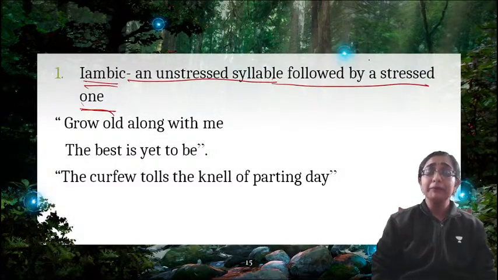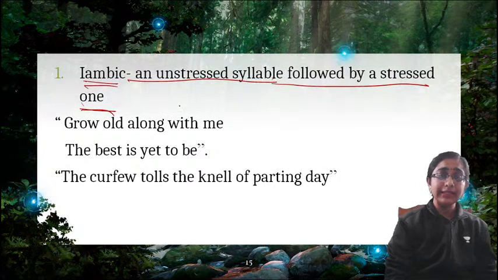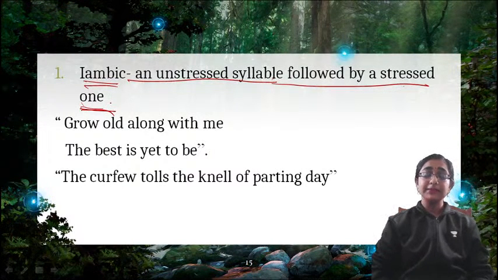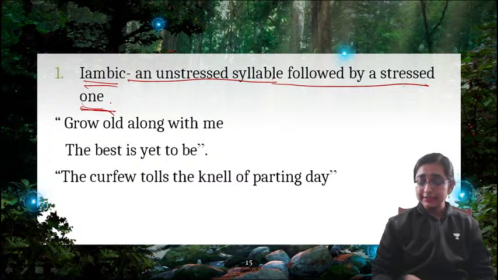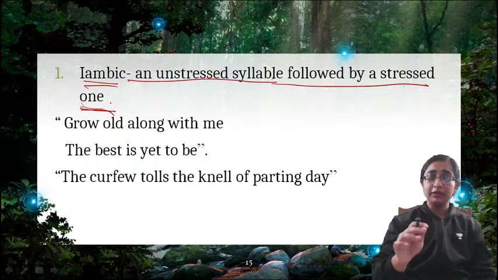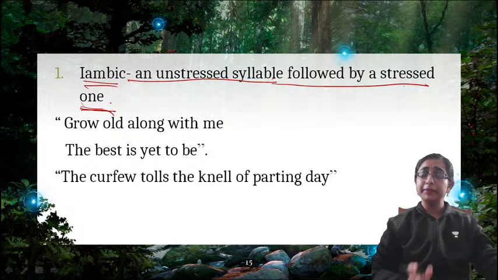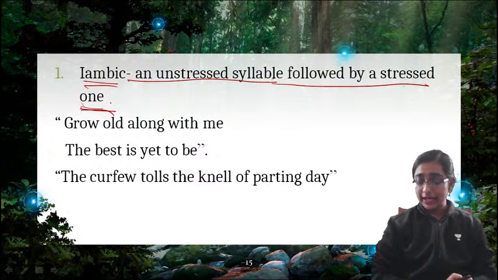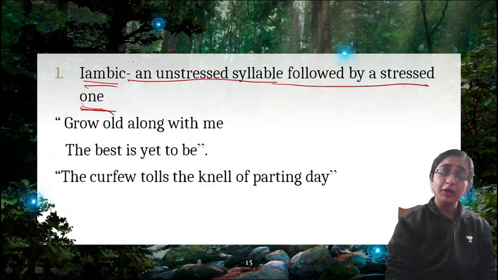First meter is iambic. Iambic means an unstressed syllable followed by a stressed one. What I am saying is that in your exam, you will not be given a particular piece of poetry to scan, but you will be given this kind of definition.